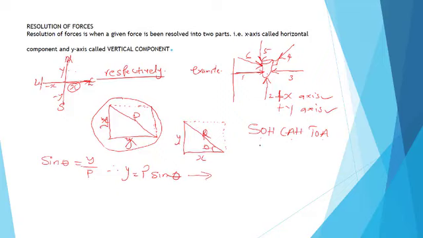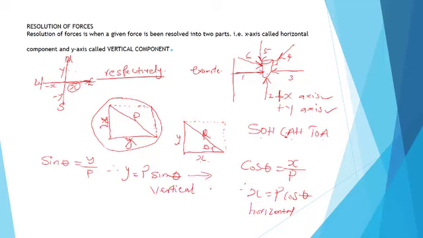Now let's look for a relationship to resolve the horizontal axis. Let's look for a formula that connects x and P. That is adjacent and hypotenuse, which is cos. So cos theta is equal to the adjacent, x, over the hypotenuse, which happens to be P. So we have x equal to P cos theta. When it comes to force resolution, this one is for the horizontal, and this is the vertical.